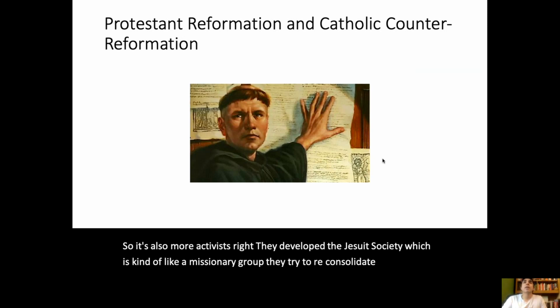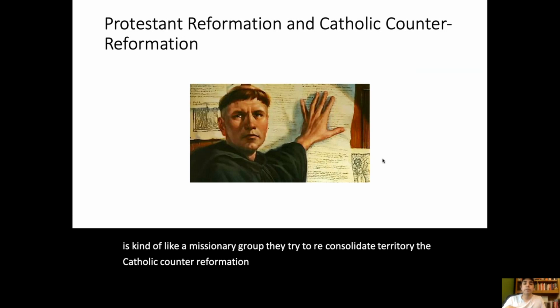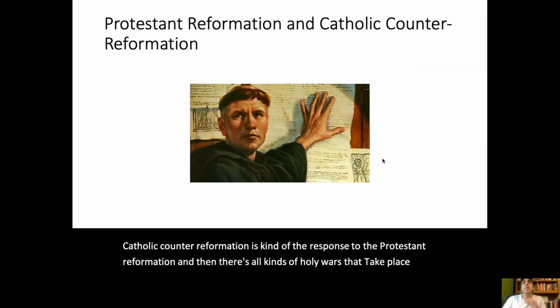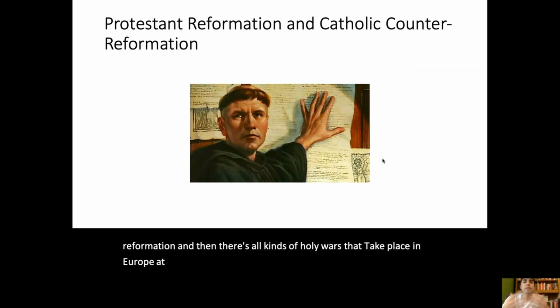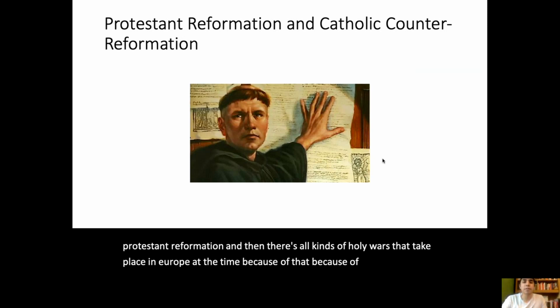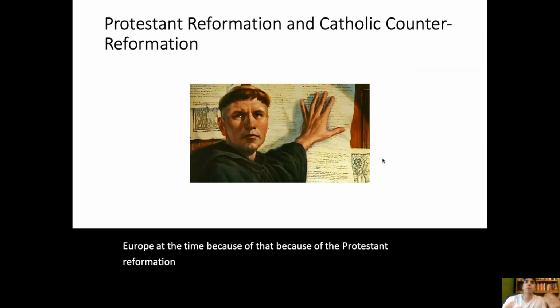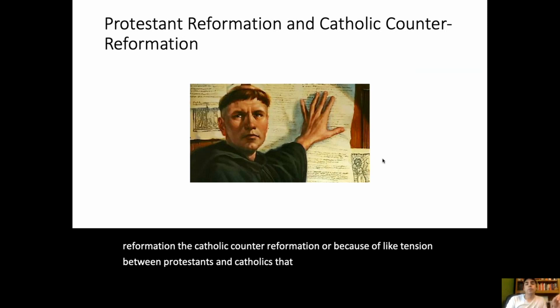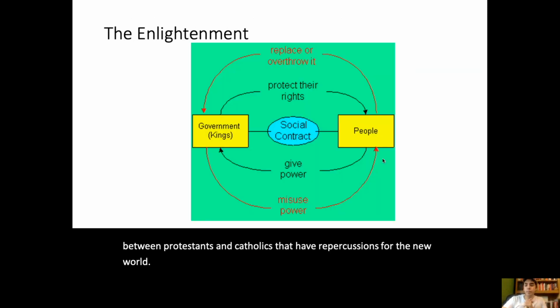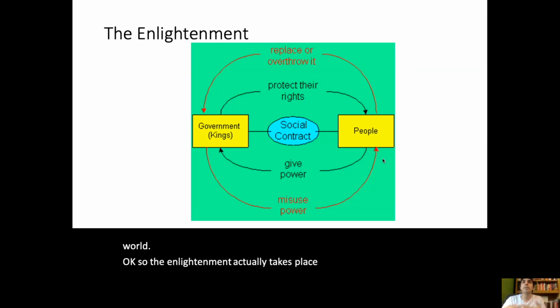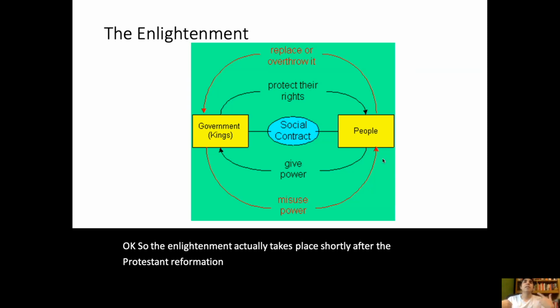The Catholic Counter-Reformation is the response to the Protestant Reformation. And then there are all kinds of holy wars that take place in Europe at the time because of the tension between Protestants and Catholics, and that has repercussions for the New World.